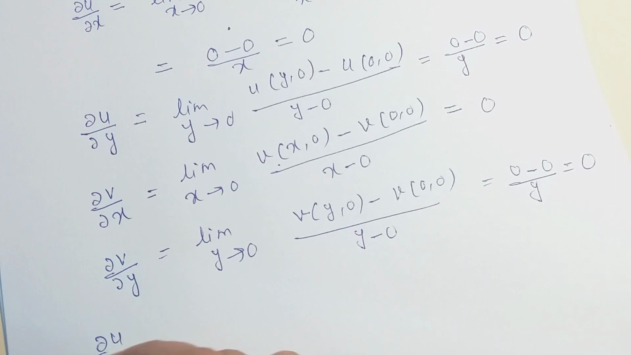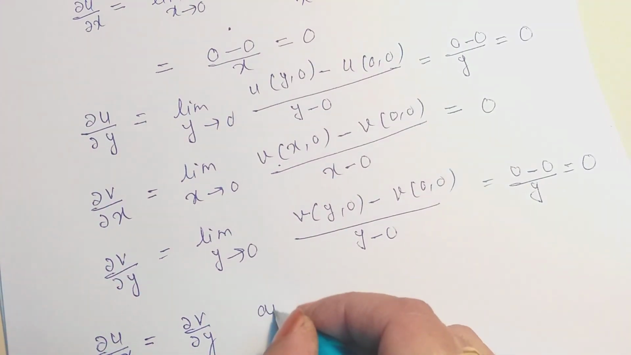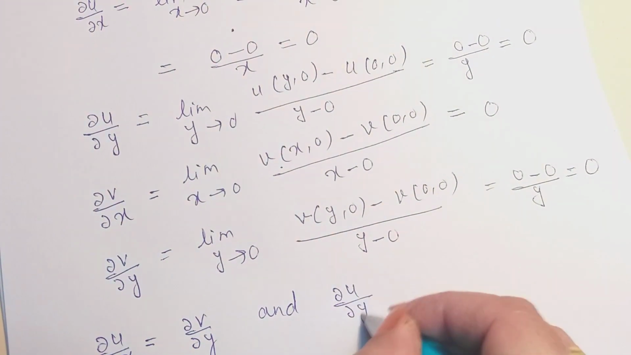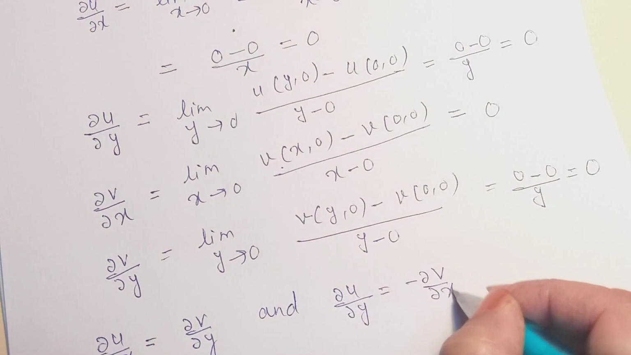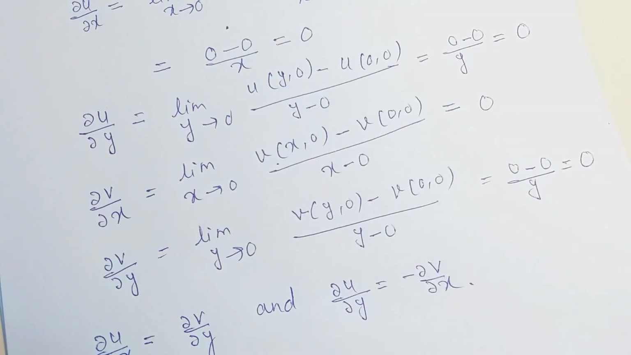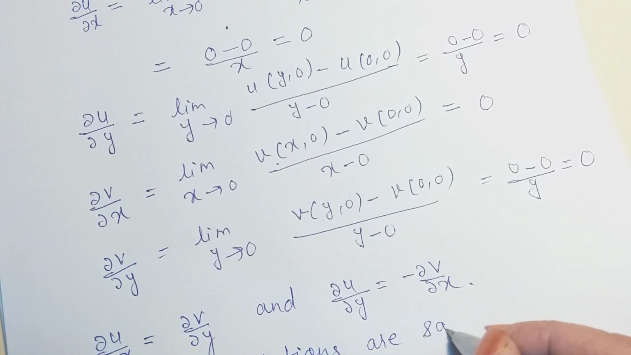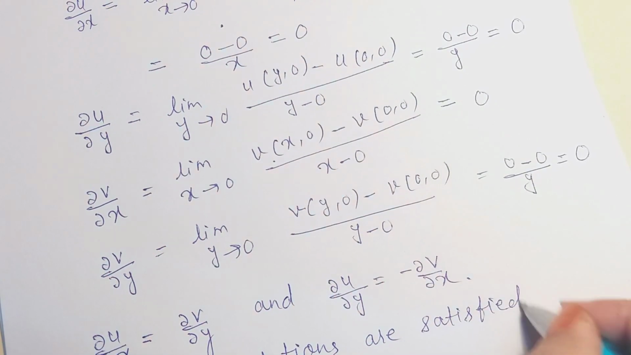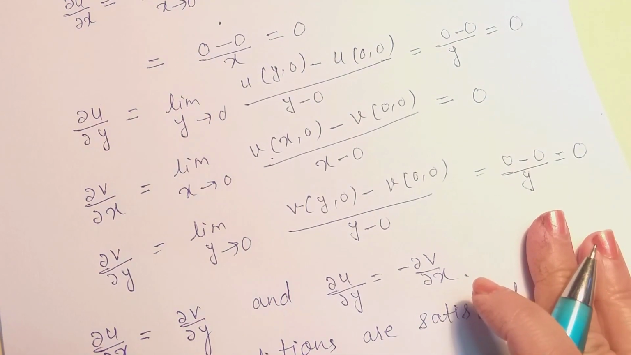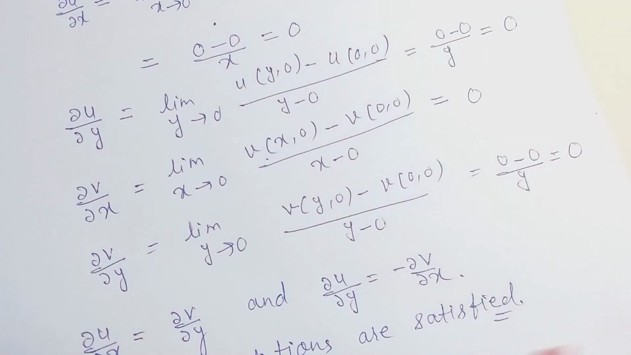So ∂u/∂x is equal to ∂v/∂y and ∂u/∂y is equal to −∂v/∂x. So we can say the Cauchy-Riemann conditions are satisfied. But let us see whether the function is analytic. For any function which is analytic, the derivative must be unique, regardless of which path we are following.